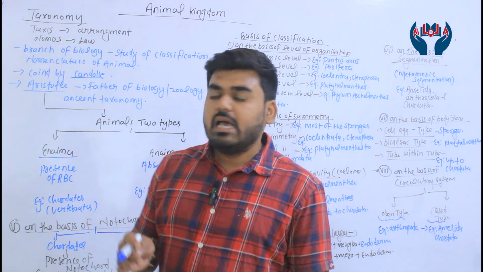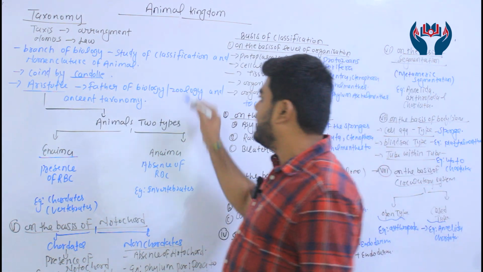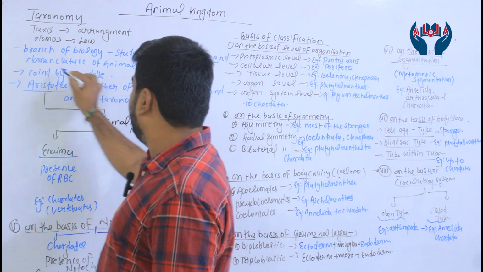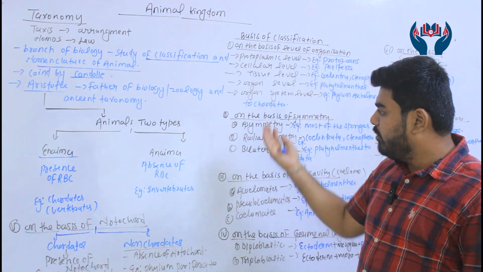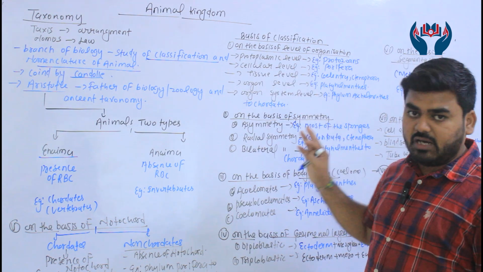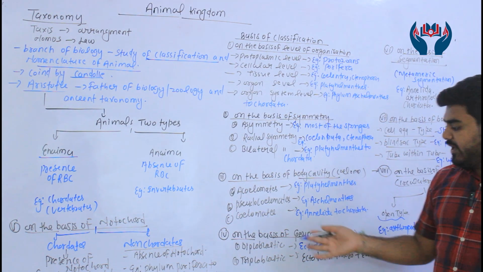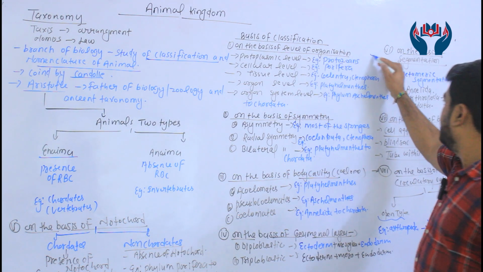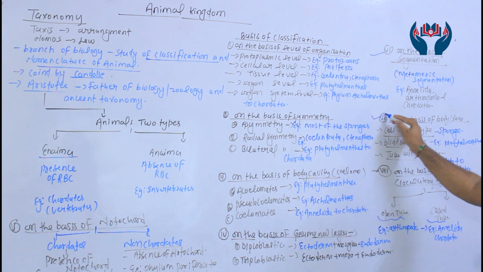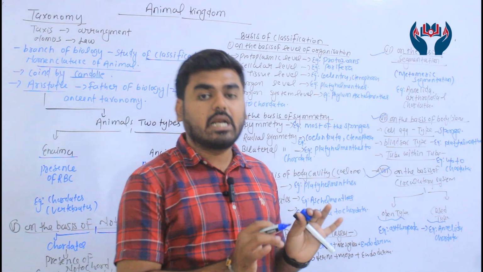In taxonomy we are discussing classification and nomenclature of animals. We classify animals into many categories: on the basis of level of organization, symmetry, body cavity, germinal layer, notochord, segmentation, body plan, and circulatory system. So that is all about the basis of classification.